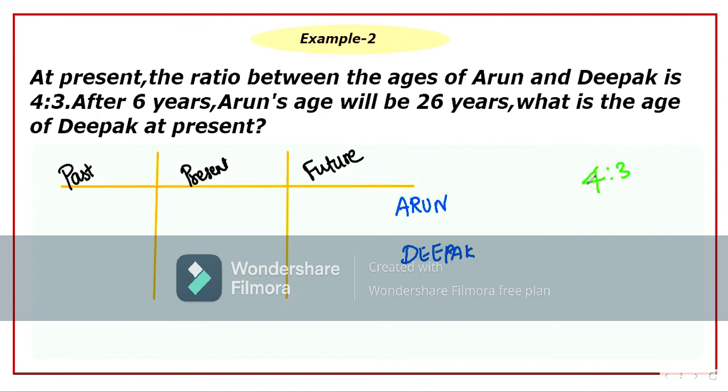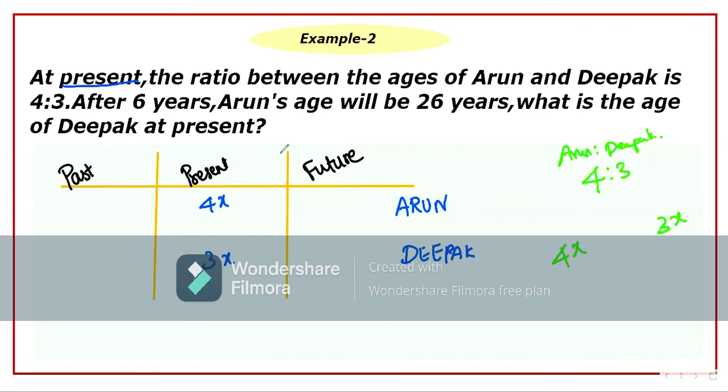So basically the ratio is 4 is to 3. So this is Arun is to Deepak, 4 is to 3. So Arun's age will be 4x and Deepak's age will be 3x. This is how you have to take the present age of Arun and Deepak in order to solve this problem. So let's fill the column as 4x for Arun and 3x for Deepak.